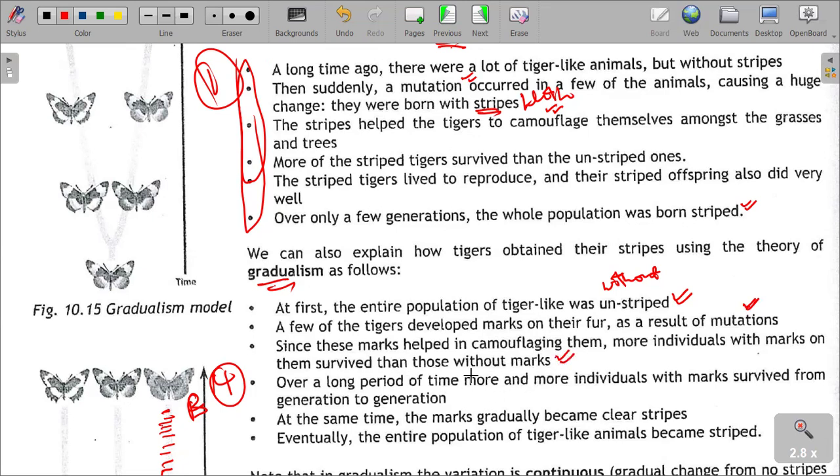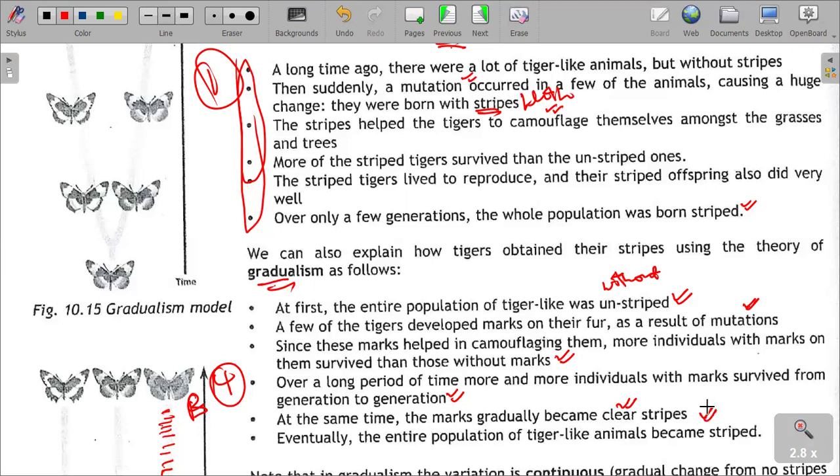Over long periods of time, more individuals with marks survived from generation to generation. At the same time, the marks gradually became clear stripes, and eventually the entire population of tiger-like animals became striped in terms of gradualism.